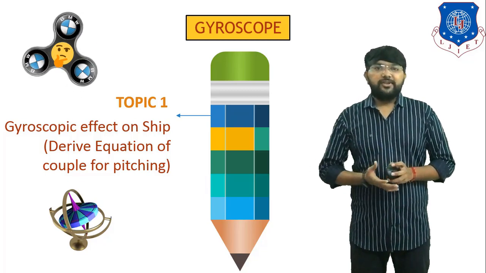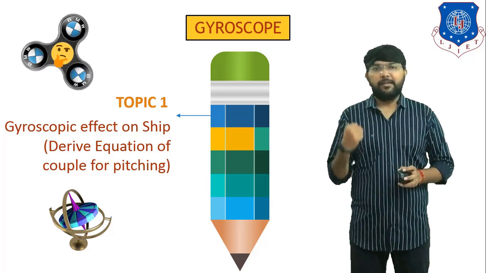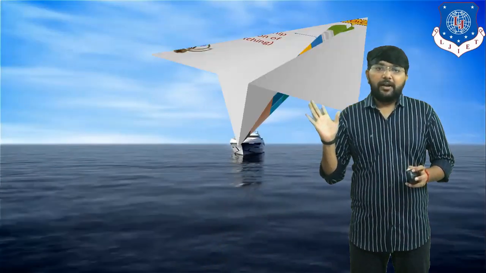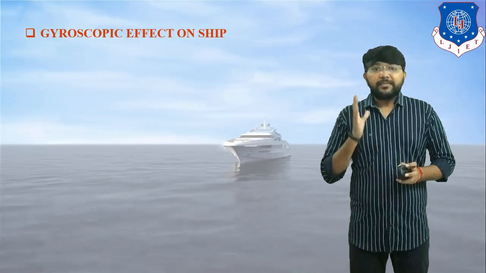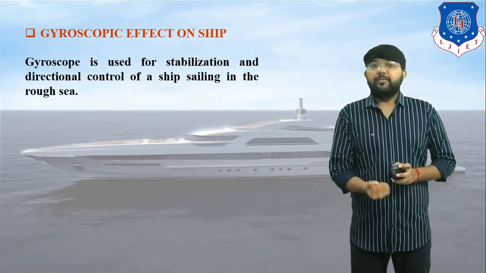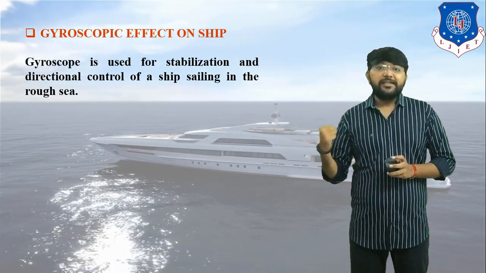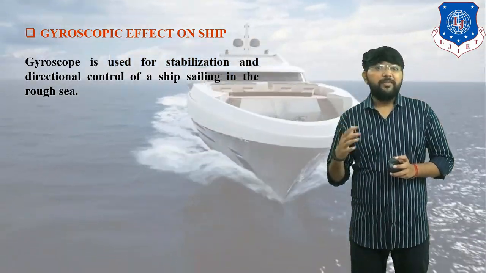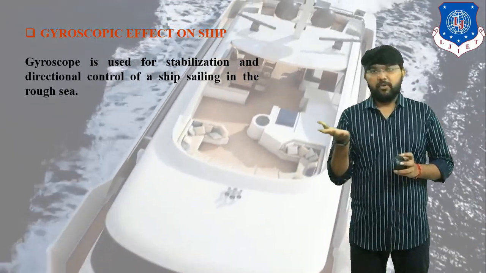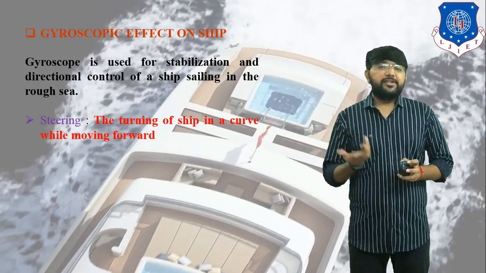So in today's session we have to discuss gyroscopic effect on ship during pitching motion, and also derive the equation for that. Now what is the function of a gyroscope? The function of a gyroscope is for stability purposes. A gyroscope is a mechanical device which is used to maintain the orientation of the body and also for stability.